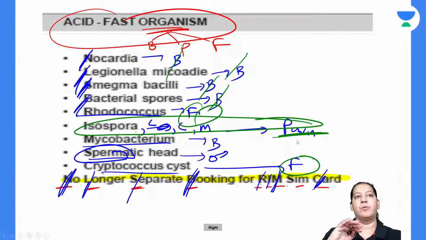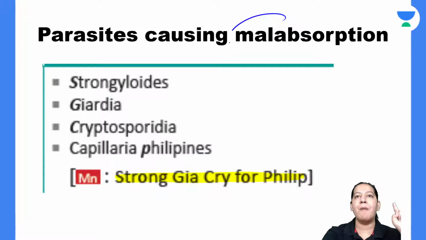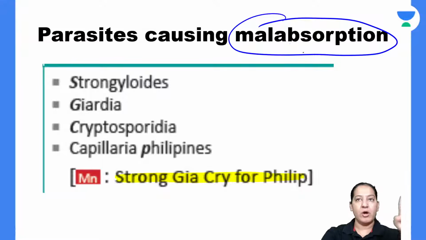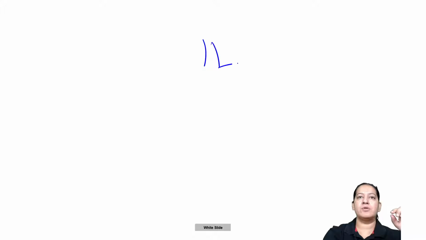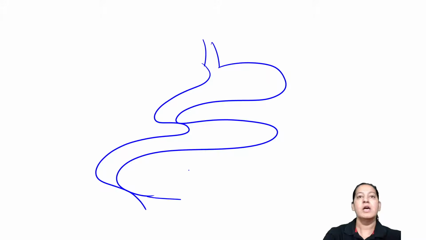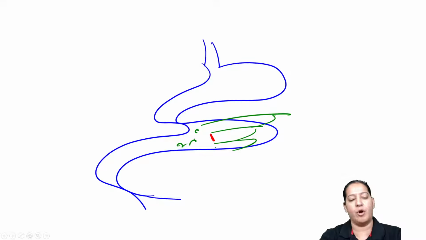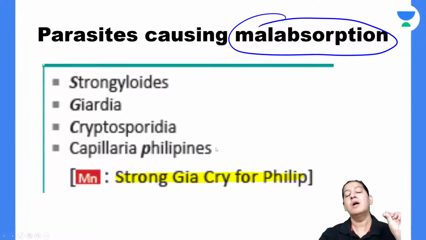Coming to the next mnemonic. Tell me the name of the parasites which cause malabsorption in human beings. Absorption takes place in the intestine. This is the stomach, this is the small intestine. These parasites remain in the small intestine and interfere with the absorption of food, so they cause malabsorption syndromes. Tell me the name of the parasites.